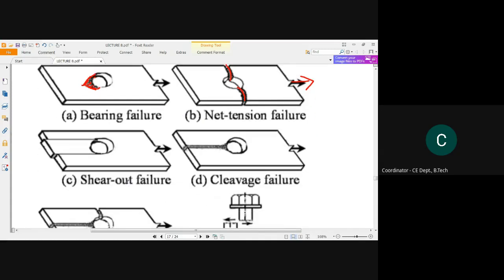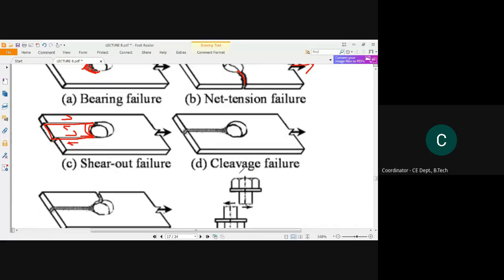Next is shearing failure. Here this total part has been sheared out by the bolt. Why are we calling this a shear failure? As I have already told you, a total block of this part has been sheared out or cut out from the plate. A shear has developed in this alignment to that alignment during the failing activity, right? So we will call this a shear out failure.